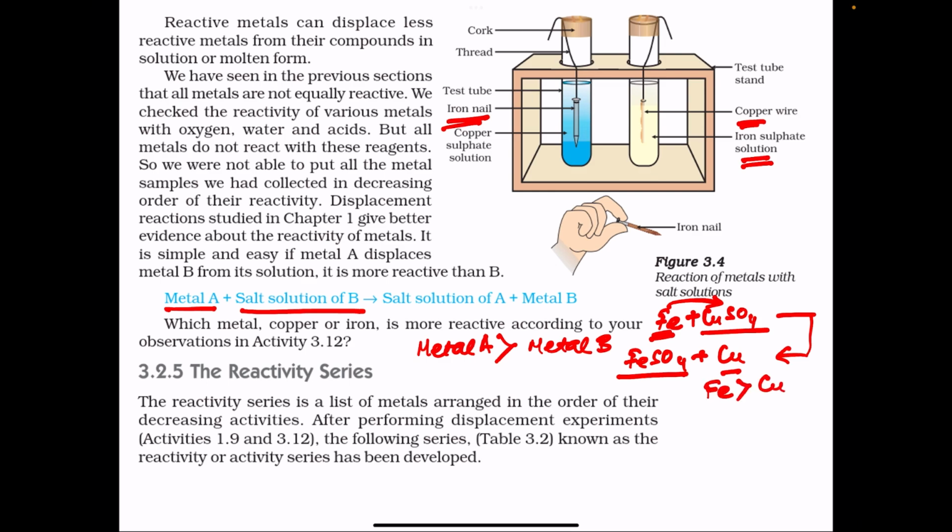In this experiment, the blue solution of copper sulfate will fade, metallic copper will be deposited at the bottom of the test tube and iron sulfate will be formed. And in the other test tube no reaction takes place because iron is more reactive than copper. Copper is less reactive than iron, so copper will not displace iron from its salt, that is iron sulfate. The reactivity series. What is the reactivity series? The reactivity series is a list of metals arranged in the order of their decreasing activities.